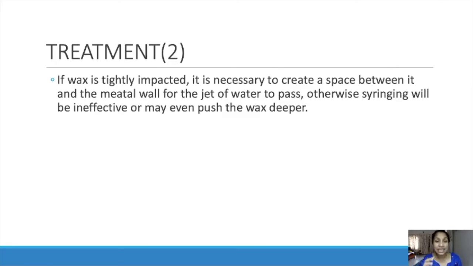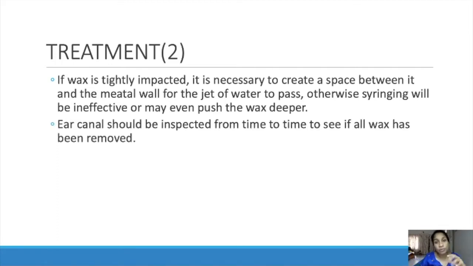If the wax is tightly impacted, it is necessary to create a space between the wax and the meatal wall for the jet of water to pass. Otherwise, syringing will be ineffective or may even push the wax deeper. So you have to create a space between the wax and the meatal wall, and the jet of water has to pass through that and expel the wax outside. Otherwise the syringing will be ineffective, and it will also push the wax more inside.